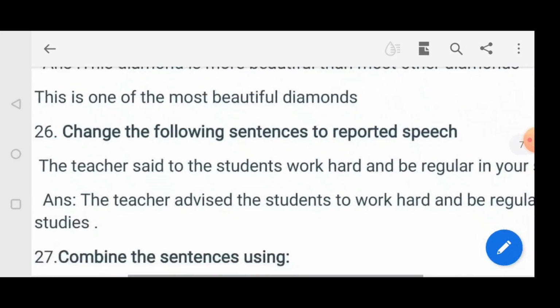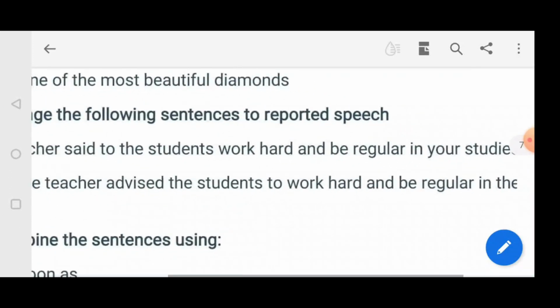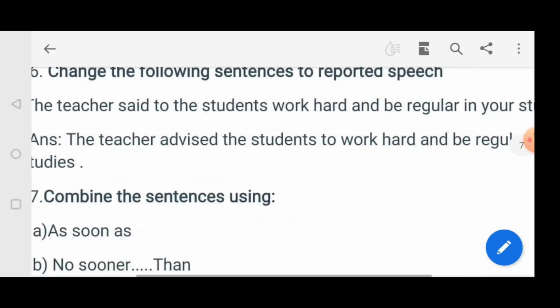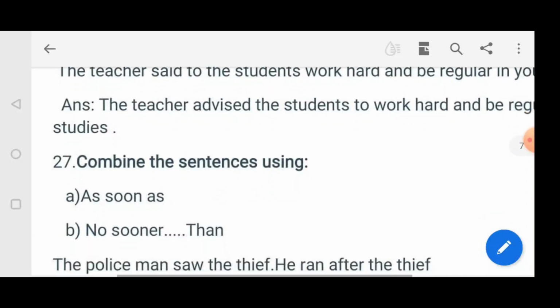Moving on to the next question. Change the following sentence to reported speech. The teacher said to the students, "Work hard and be regular in your studies." Answer. The teacher advised the students to work hard and be regular in their studies.